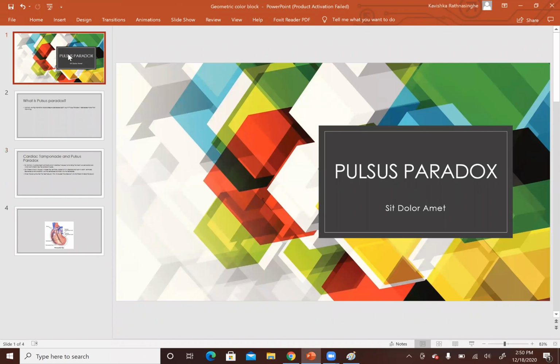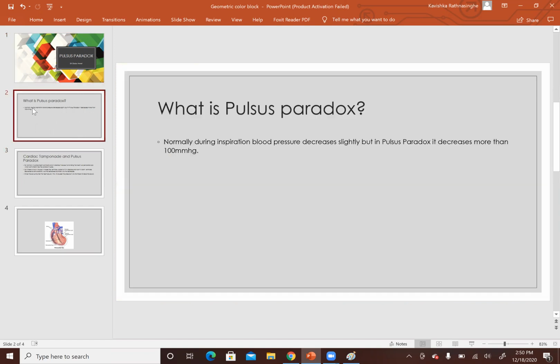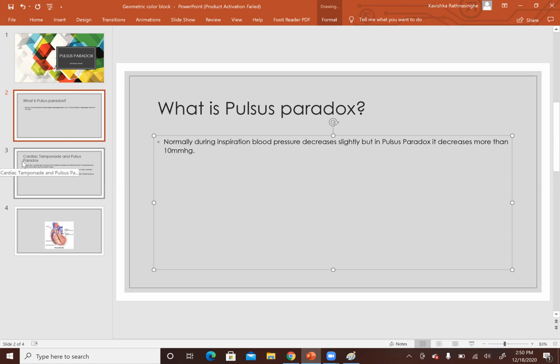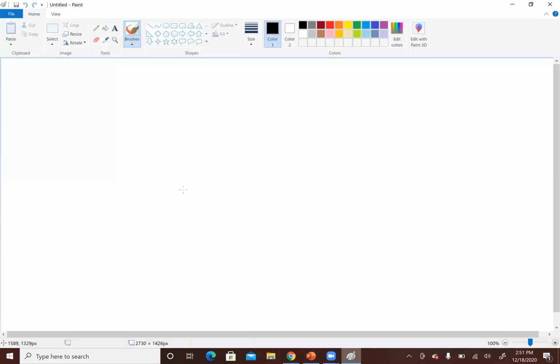What is pulsus paradoxus? When a person inspires, usually the blood pressure decreases, but only very slightly. But in pulsus paradoxus, the blood pressure decreases by more than 10 mmHg, not 100, 10 mmHg. And that is basically it. To understand pulsus paradoxus, you should know one important cause of it, and that is cardiac tamponade.